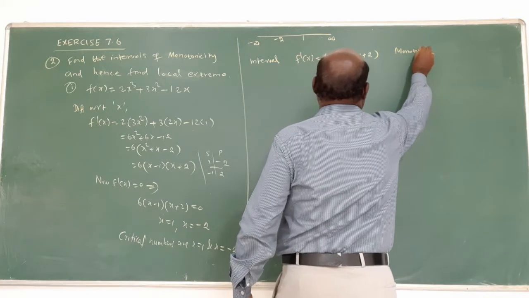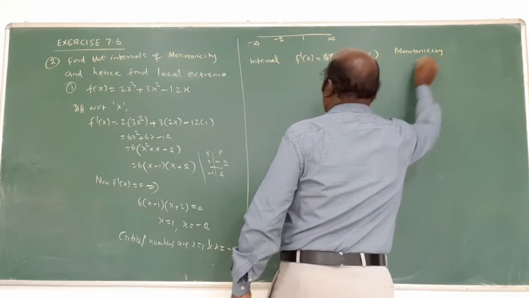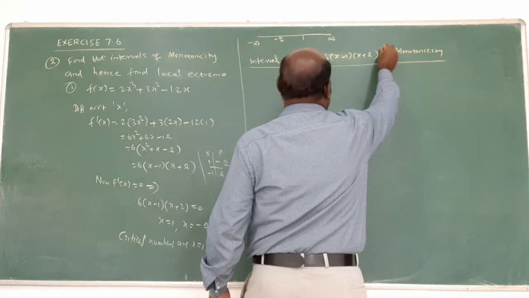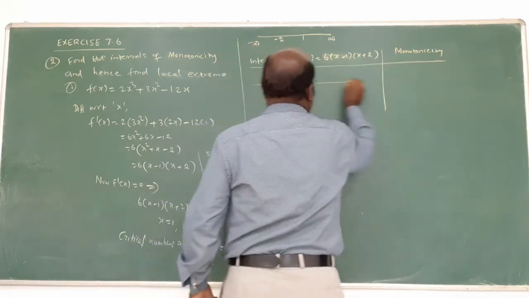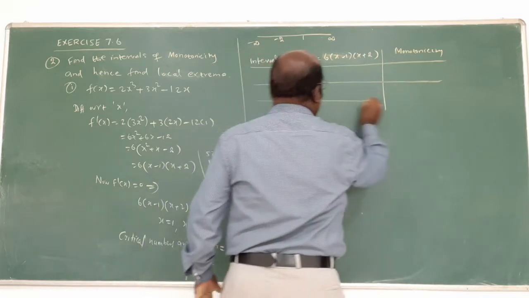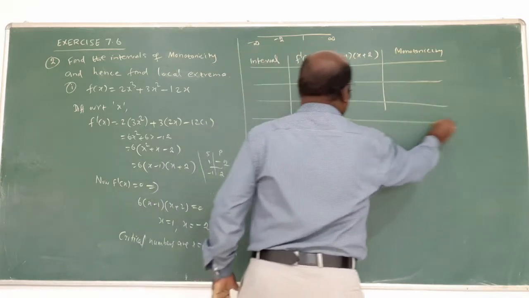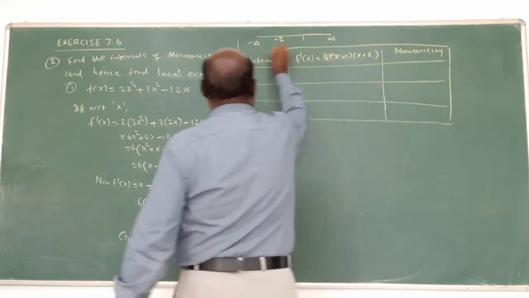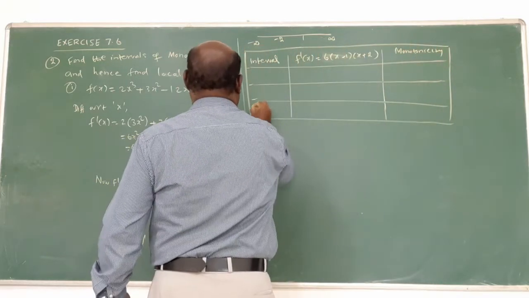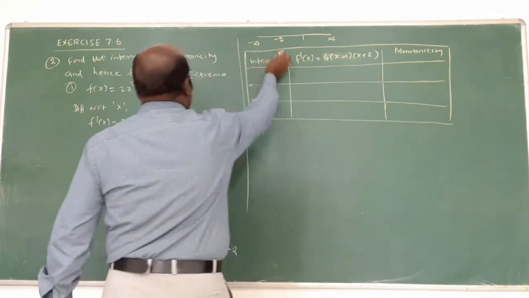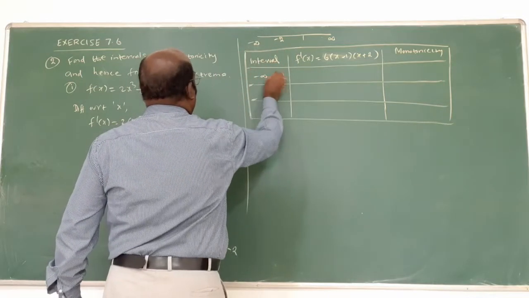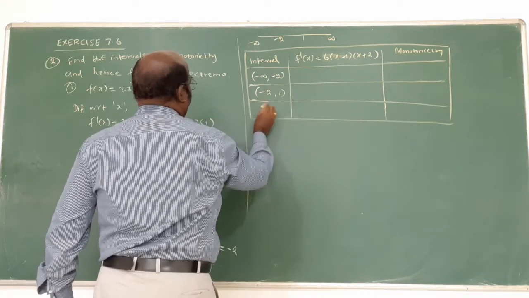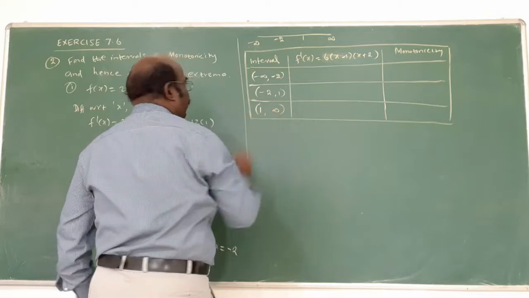Next, monotonicity. Put the table. How many intervals are there? We got 3 intervals. What are the intervals? Put the box clearly. Minus infinity comma minus 2, minus 2 comma 1, then 1 comma infinity. 3 intervals are there.